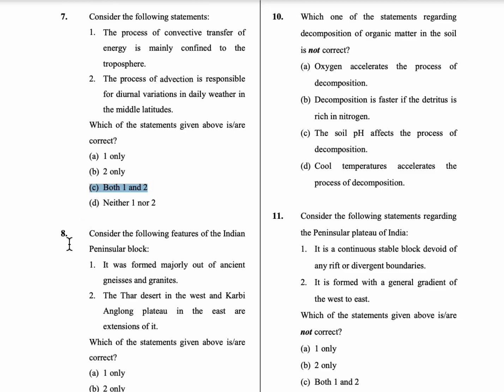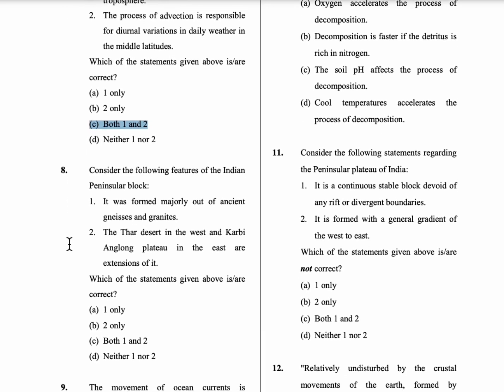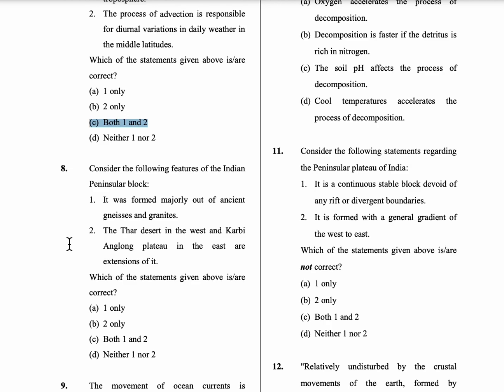Coming to 8th question, consider the following features of Indian peninsular block. So first statement is it was formed majorly out of ancient gneisses and granites. Second statement is the Thar Desert in the west and Karbi Anglong Plateau in the east are the extensions of it. So both these statements are correct. So option C is the correct answer.